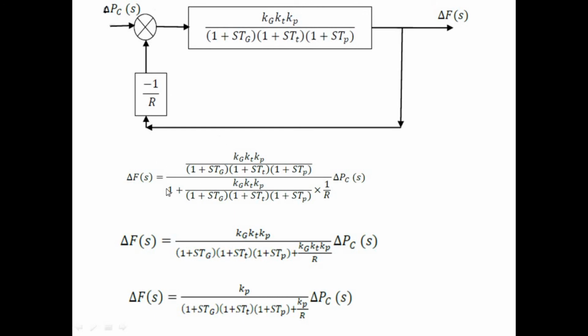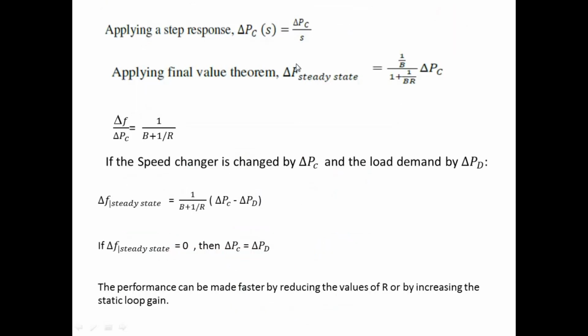Again we have to get the transfer function, that is output by input equal to G of S divided by 1 plus G of S into H of S, because we have a negative feedback, so we use 1 plus in the denominator. After substituting del PC of S as del PC by S, because we are going to get the steady state response for variation in the input, and after applying the final value theorem, we will have 1 by B plus 1 by R into del PC.